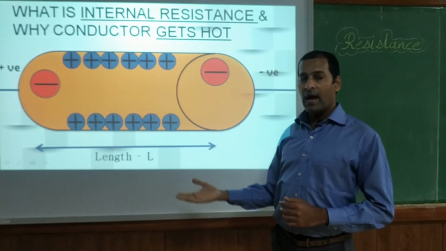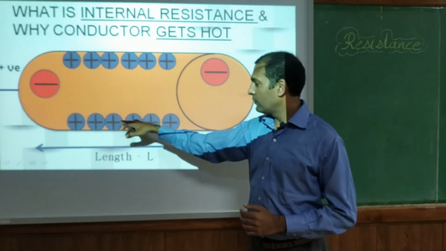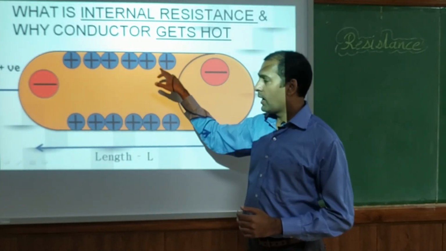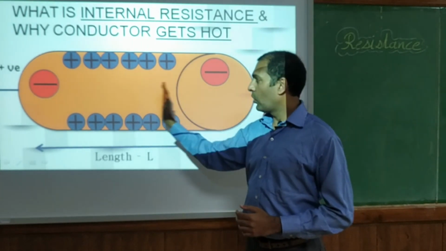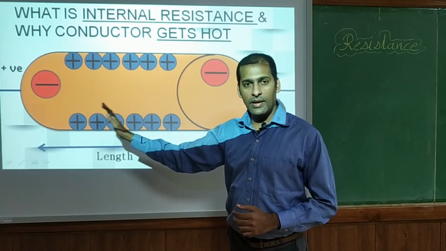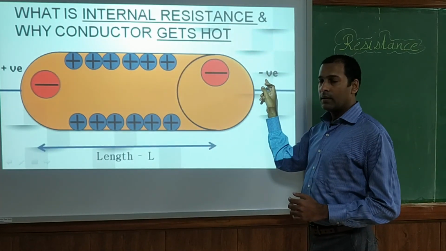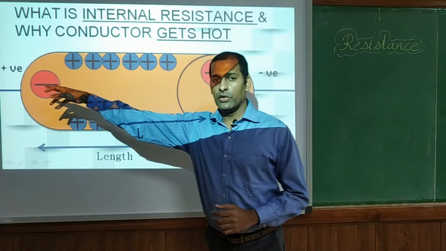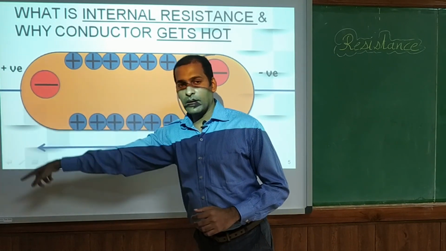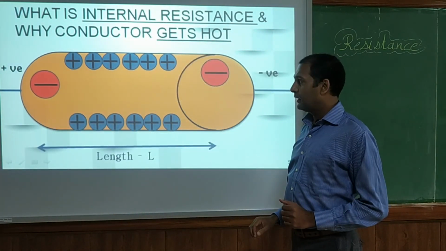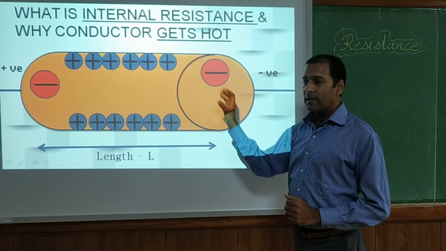So what do we have inside the conductor? Inside the conductor, we have positive immobile ions and the electrons are moving inside that particular conductor. When we apply a battery, the negative terminal and positive terminal are connected to the battery. Now what happens? There are many electrons.